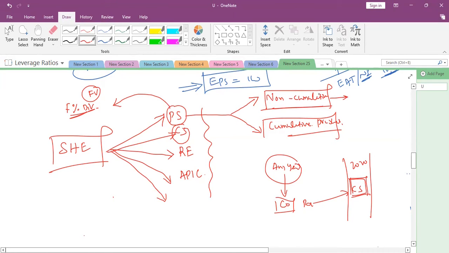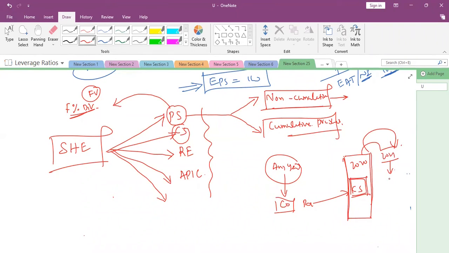If it is a non-cumulative share, it is not necessary for the company to pay that dividend in 2021 if the company is paying the dividend to the common stockholders in 2021. From the profits of 2021 only, the company will pay the dividend to the preference shareholders.